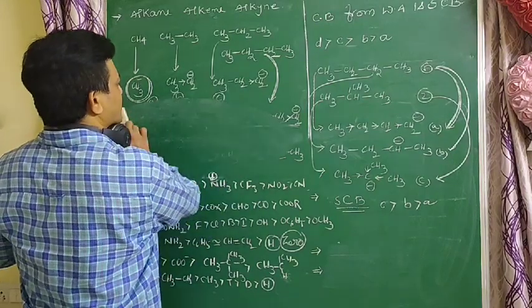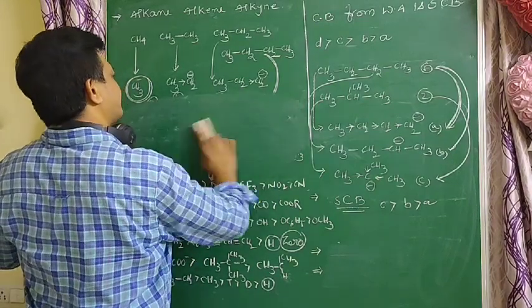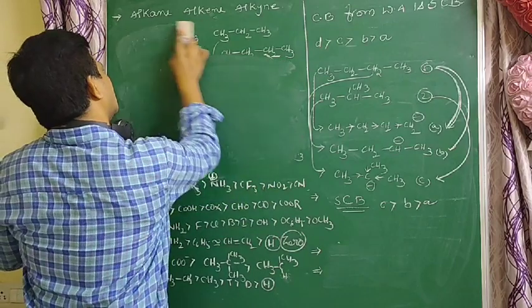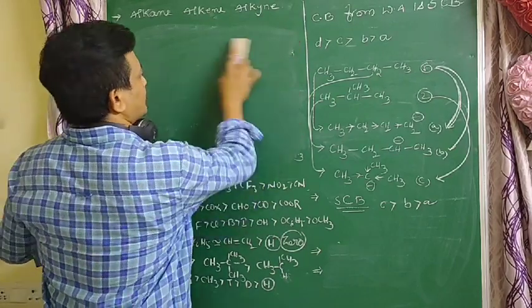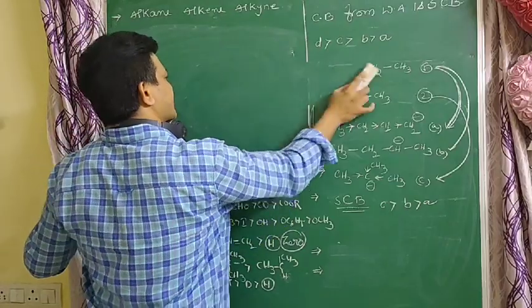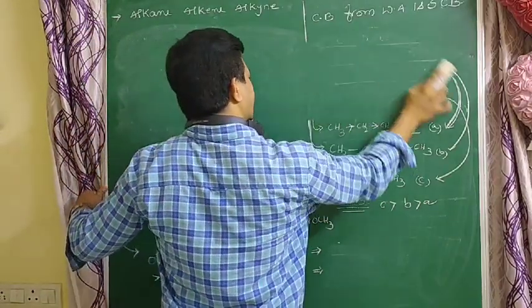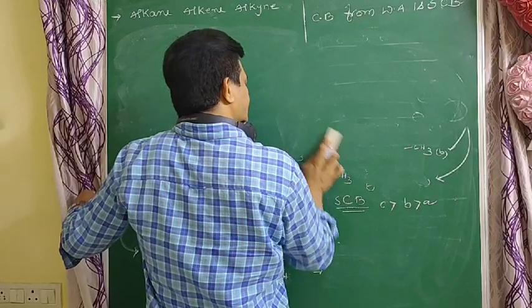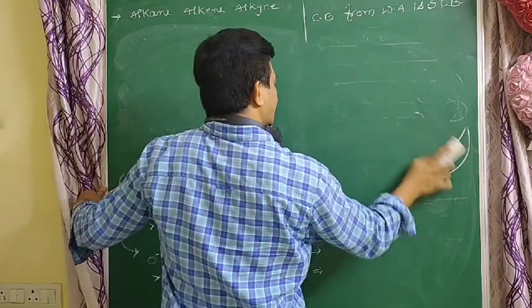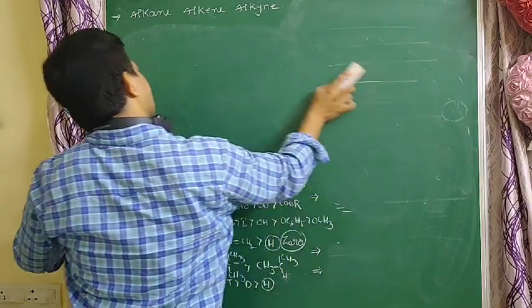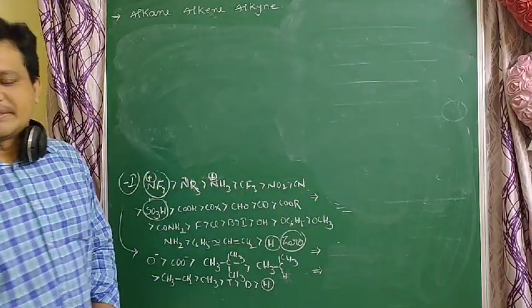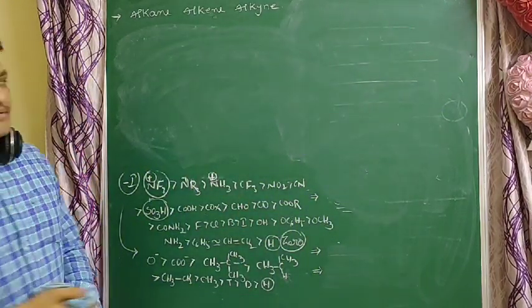So next go to alkenes. Alkenes also behave in the same manner. As the number of carbons increases, the plus I effect increases, and the acidic nature decreases. That is very, very important, students.